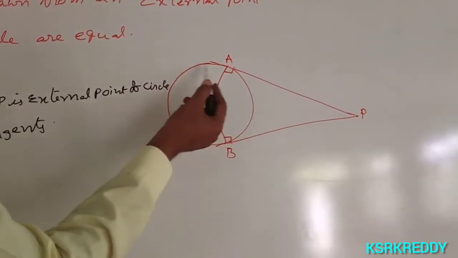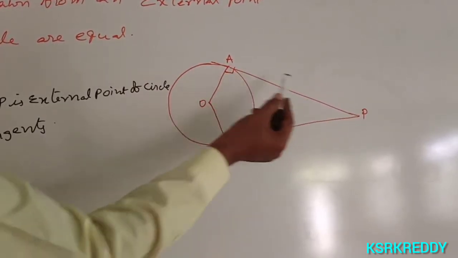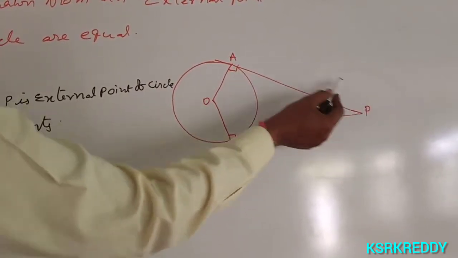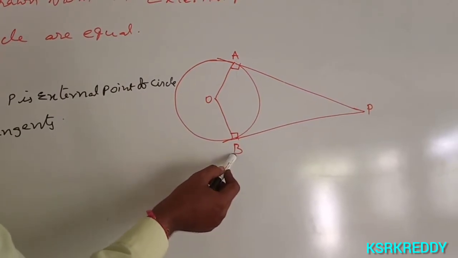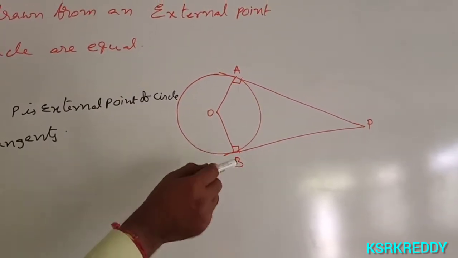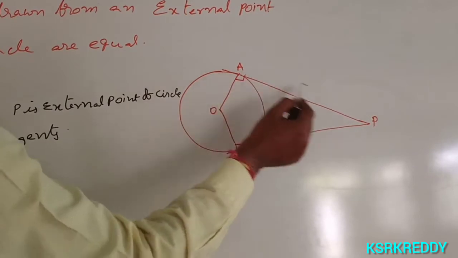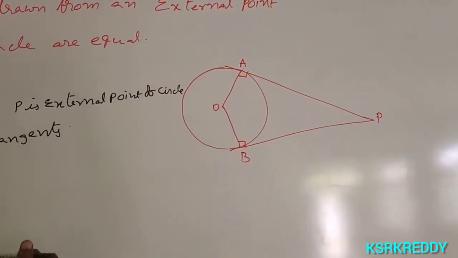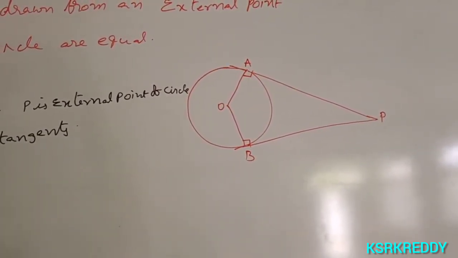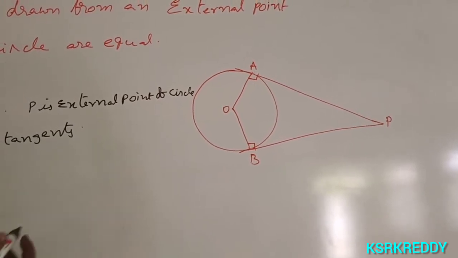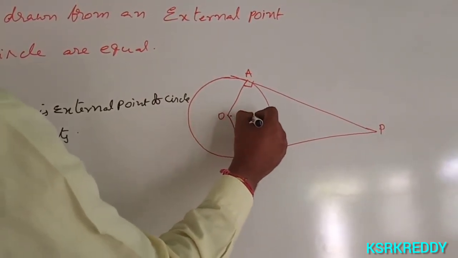So the given values: O is the center of the circle, P is an external point of the circle, PA and PB are the two tangents. What is required to prove? PA equals PB. That is required to prove. And proof: join OP.